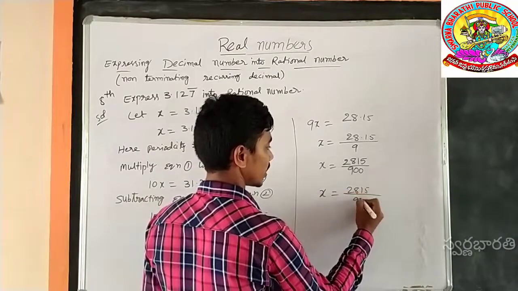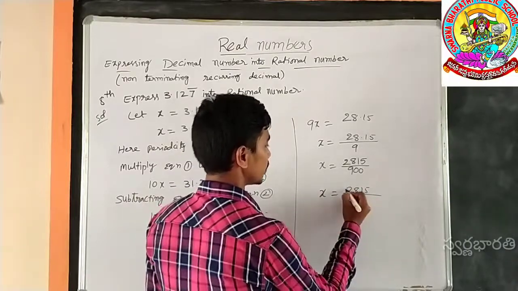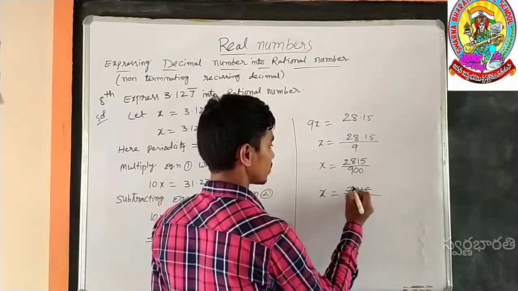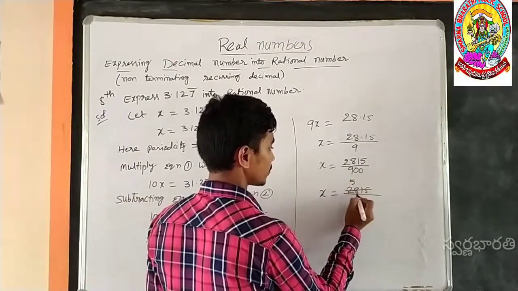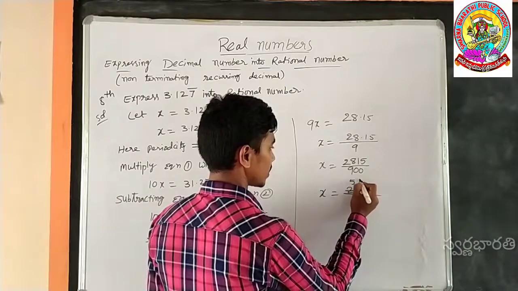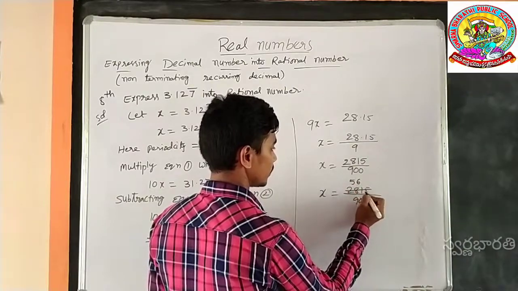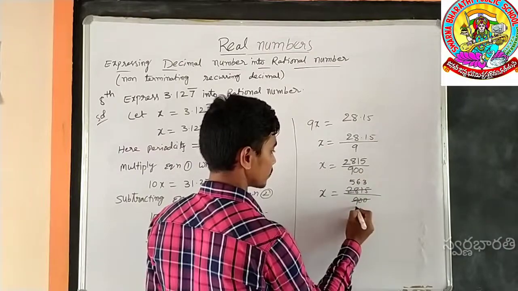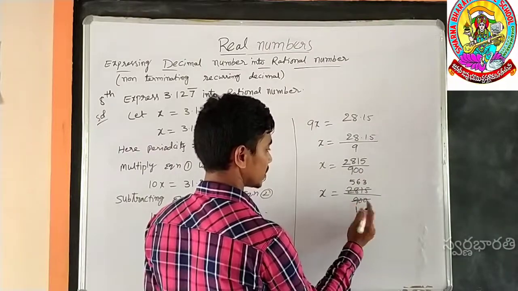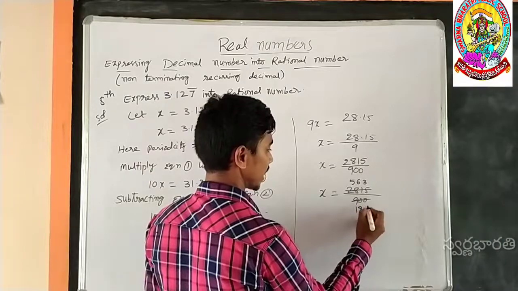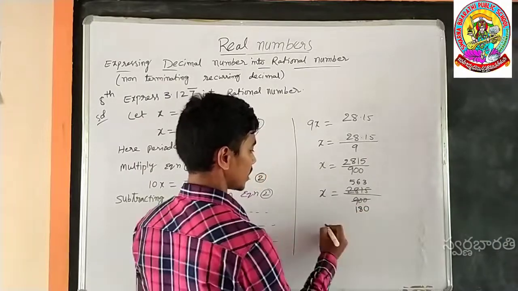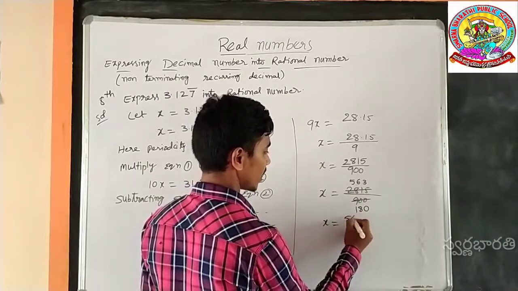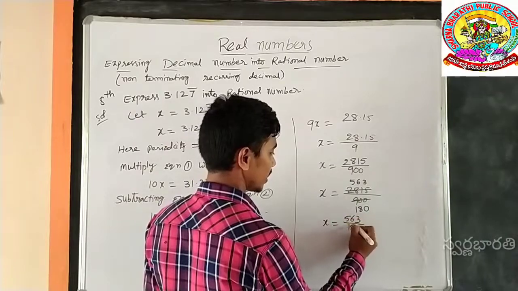2815 by 900. In 2815, 5 times 5 is 25, again 31 is there, 6 times 5 is 30, again 15 is there, so 3 times 5 is 15. In 900, 5 times 1 is 5, again 40 is there, 8 times 5 is 40, again 0 is there, so 0 times. x is equal to 563 by 180.